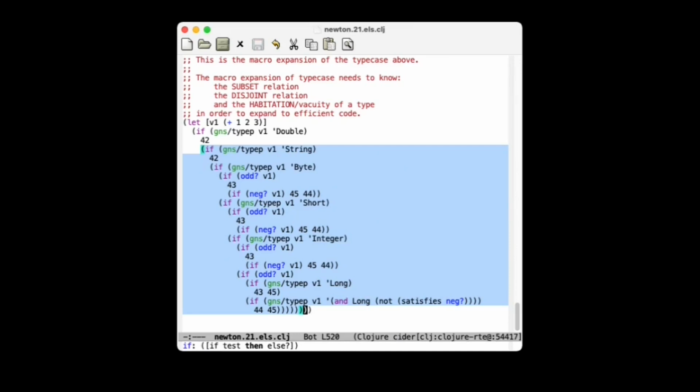Likewise, if we know a question of disjointness, if we know the value is double, then from the then part we can factor away double because we know it's true, but we can factor away anything that's disjoint from double because if it's double, then it's not string, for example. So we can factor away every disjoint type from the else part. And finally, the habitation check. If we encounter some type which is not inhabited, which is empty, then we can completely factor away the then part because the then part will never be reached. There's never going to be an object which is an element of that empty type.